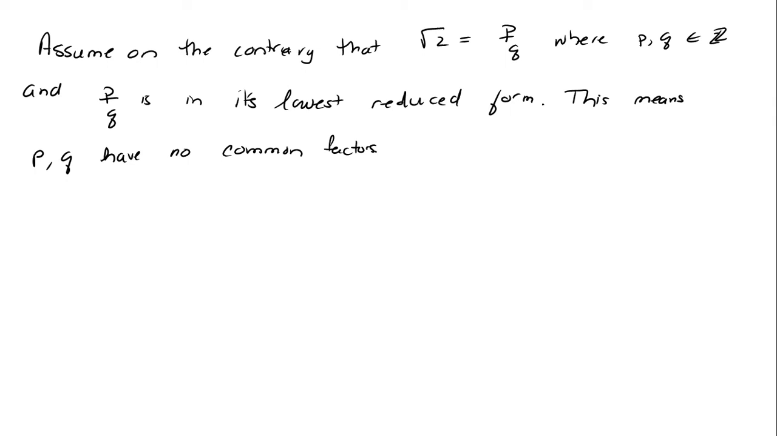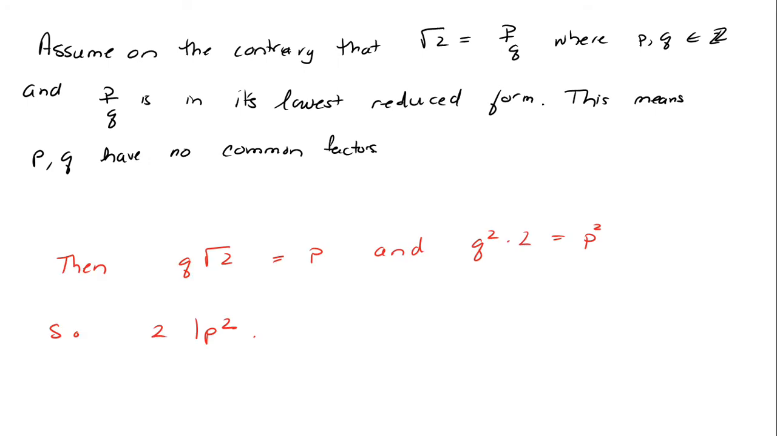Assume on the contrary. So here's our proof by contradiction. I went over a proof by contradiction as our first proof in the term. I'm going to assume on the contrary that square root of 2 is rational, so it can be expressed as p over q, where p and q are integers. And I'm also going to make a further assumption that it's in its lowest reduced form. I can make that assumption because if it's not in its reduced form, I'm going to reduce it. So that means that p and q have no common factors, because if they did, I could reduce it further, right? So this is square root of 2 expressed as a fraction in its most reduced state.